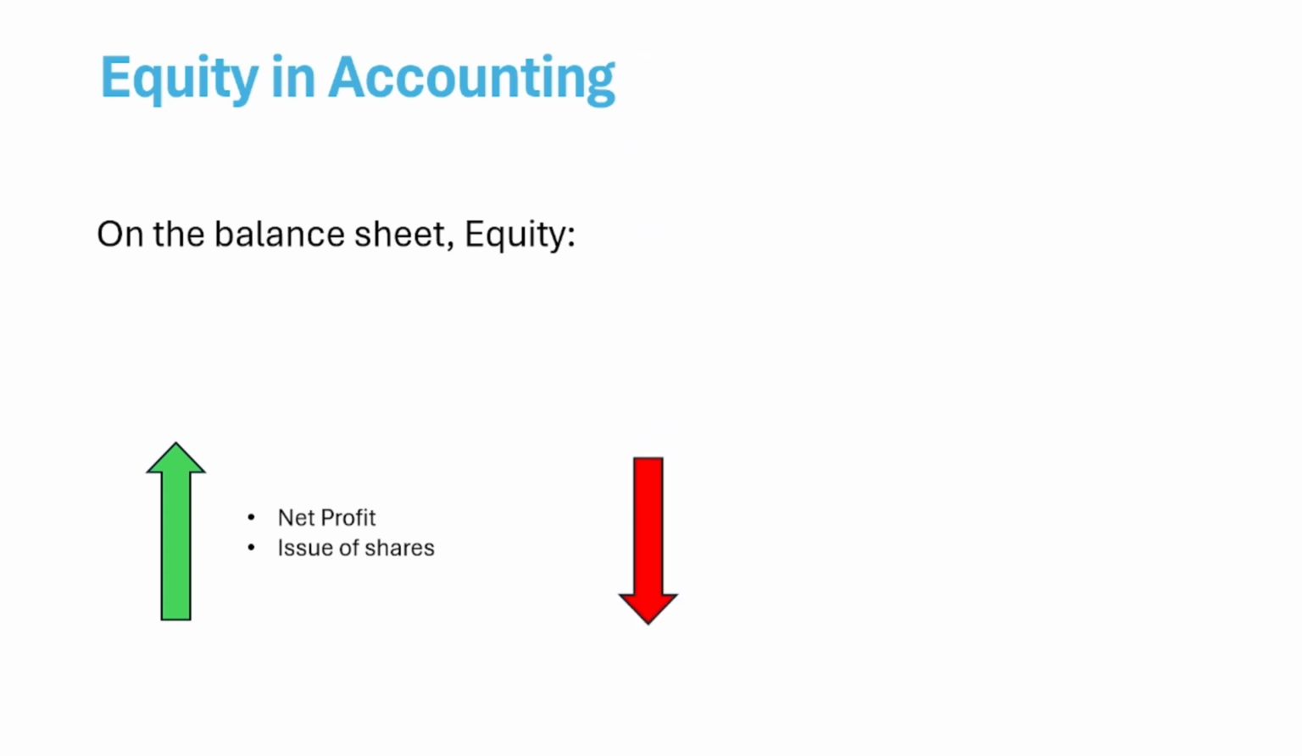And it goes down when there is a net loss, which also has an impact on the retained earnings. It will reduce the retained earnings and hence the equity. And also when there is dividend payout, the equity also decreases.